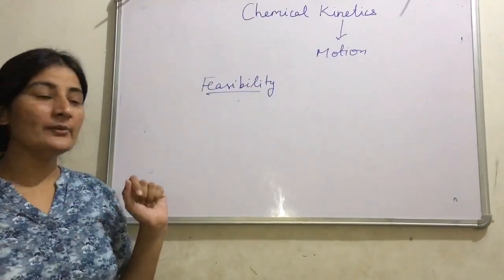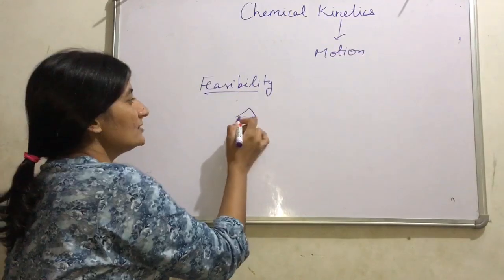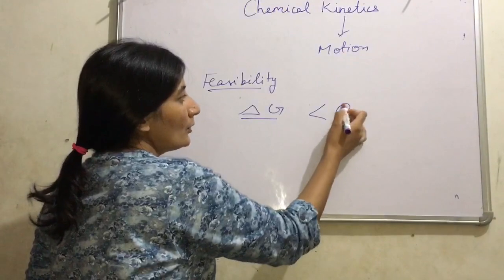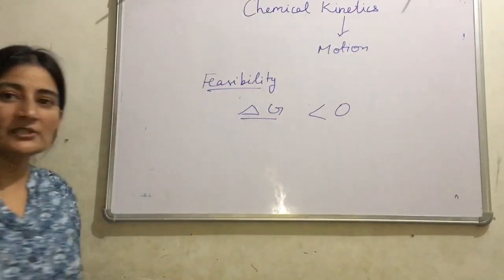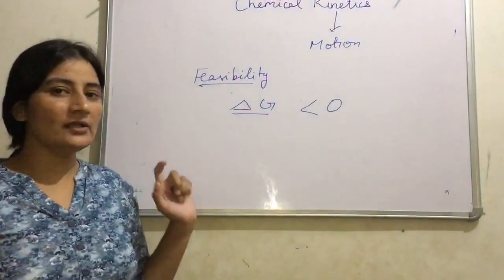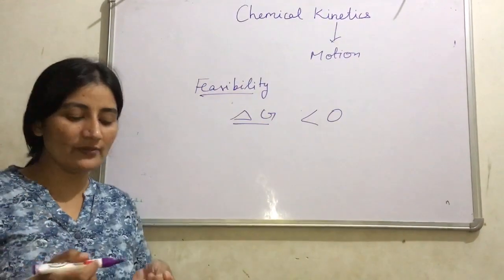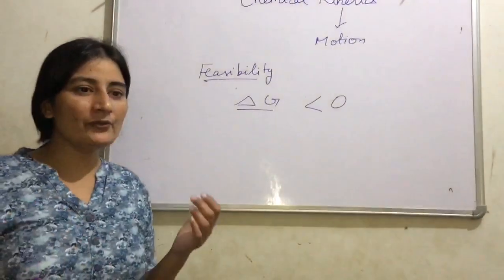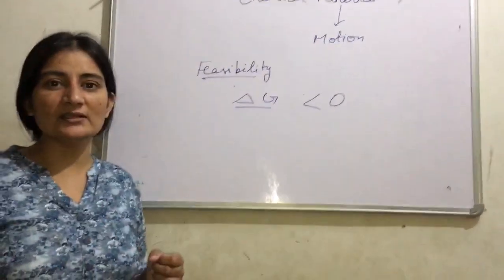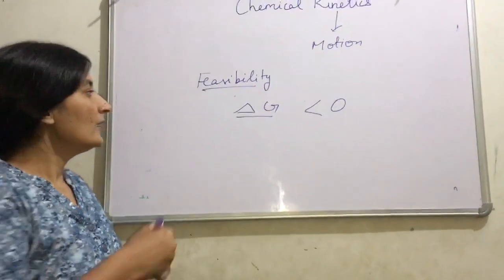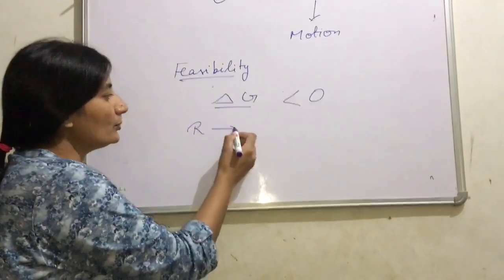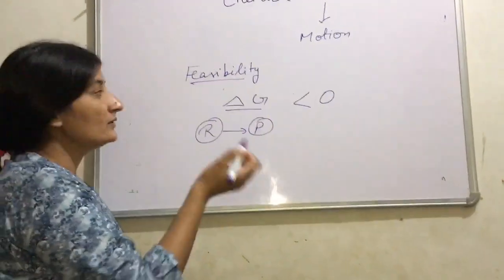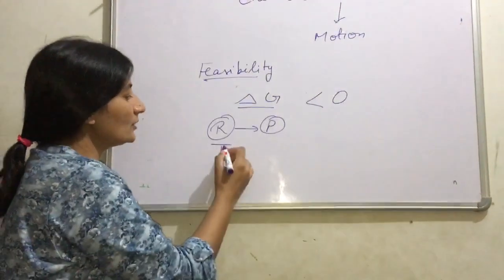Because in thermodynamics, on the basis of Gibbs free energy change, delta G, if it is negative or positive, we can simply predict that a reaction is spontaneous or non-spontaneous, or we can say that the reaction is feasible or not feasible. In a reaction, reactant gets converted into product, and whether it gets converted or not is explained only on the basis of thermodynamics.